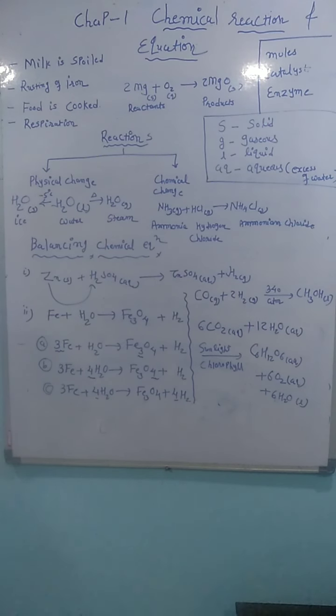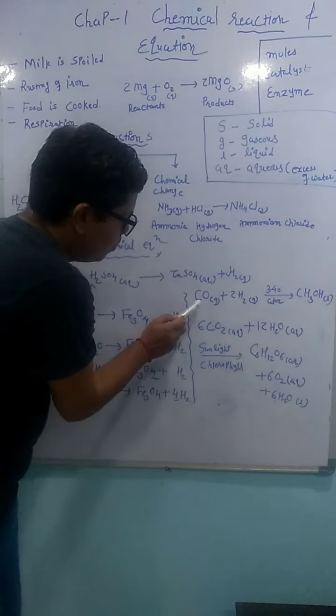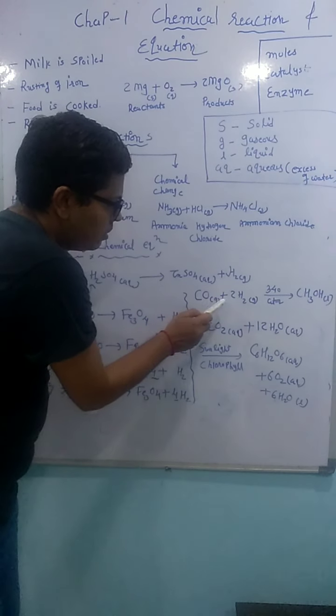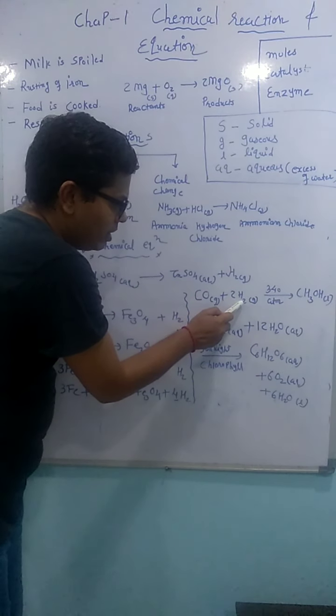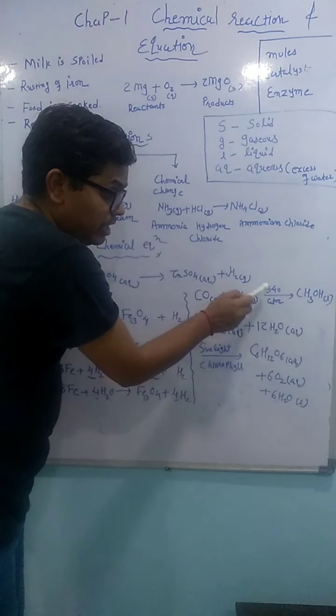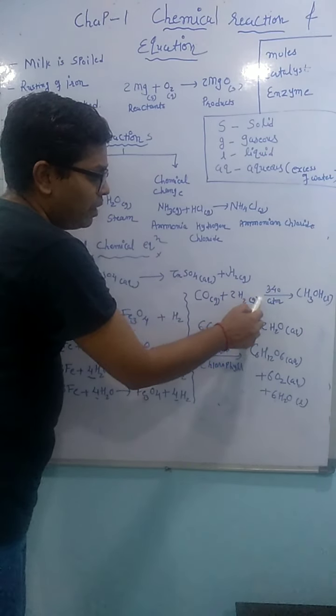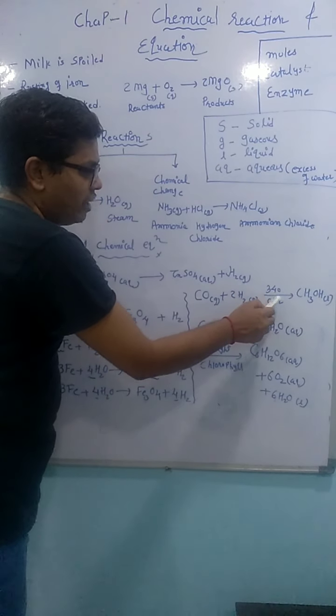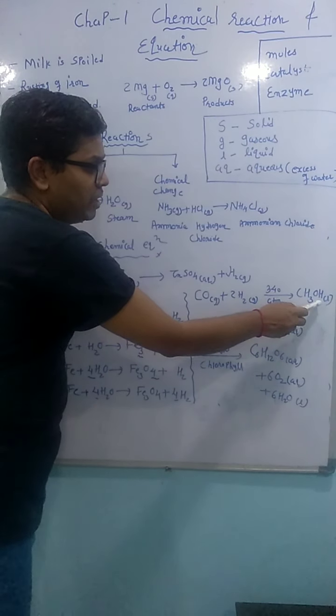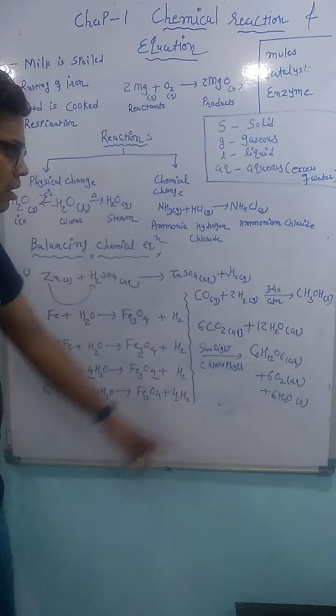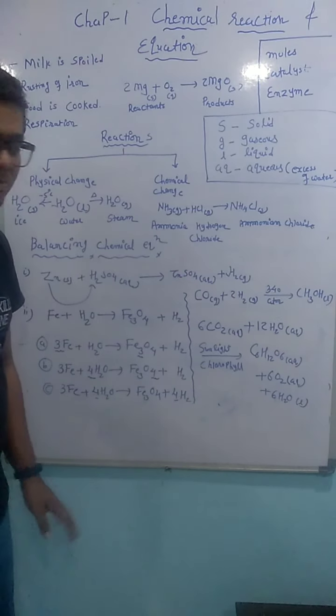Here we have one reaction: 1 mole of carbon monoxide gas reacts with 2 moles of hydrogen gas. Pressure is mentioned here. The reaction is already balanced. I want to explain the importance of pressure. At 340 atmospheric pressure, we get methanol in the liquid form.